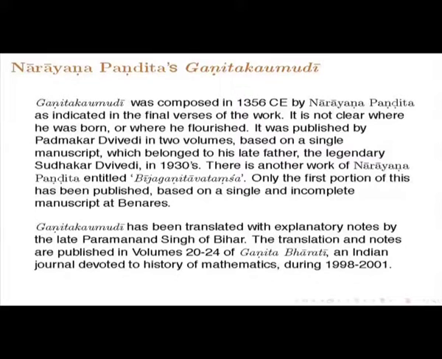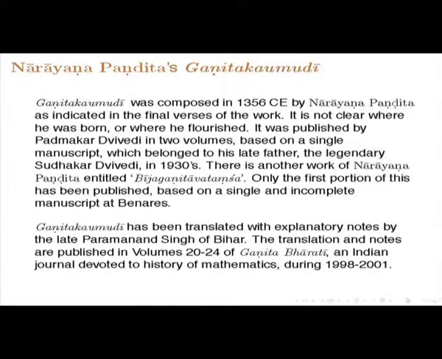There is another work of Narayana Pandita called Bija Ganitavatamsha. Only the first portion of this has been published, based on a single and incomplete manuscript at Benares. Ganita Kaumudi has been translated by Paramananda Singh, with explanatory notes.